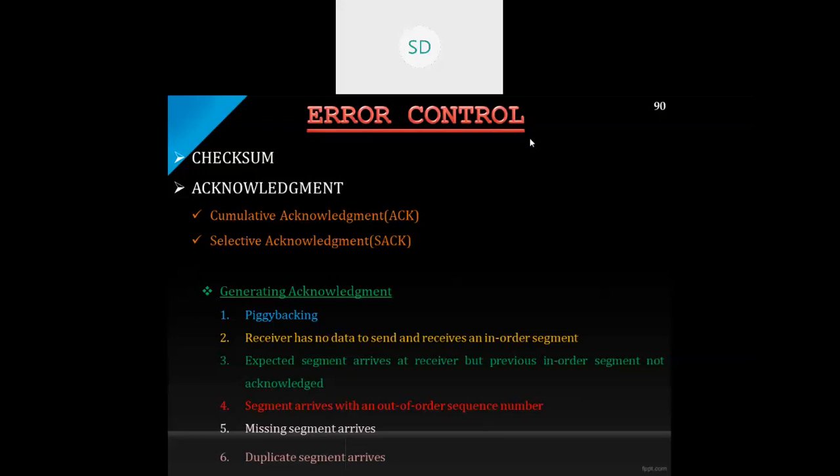Whereas in the previous case, if the message is received, an acknowledgement will be given; if not, no acknowledgement is given. Here in SACK, along with the acknowledgement, certain information, such as if any errors are there or if any messages are corrupted, will also be given.